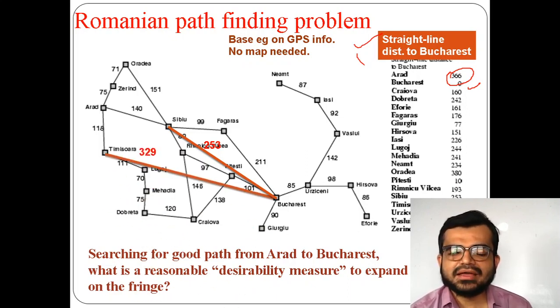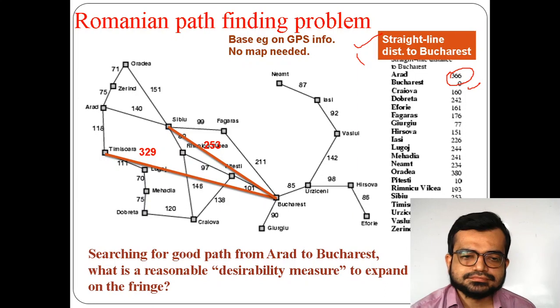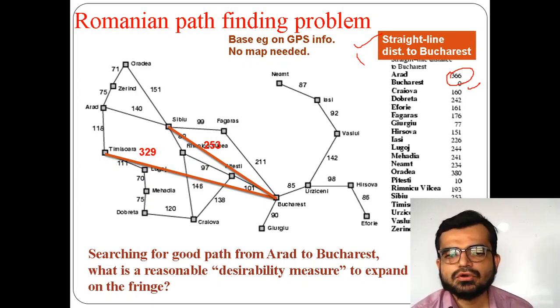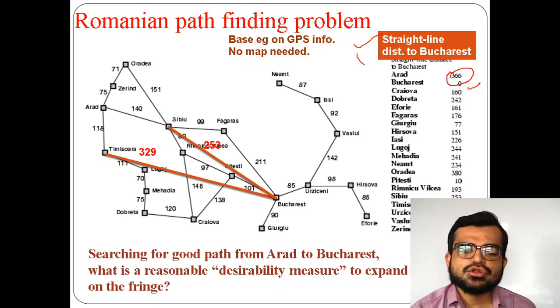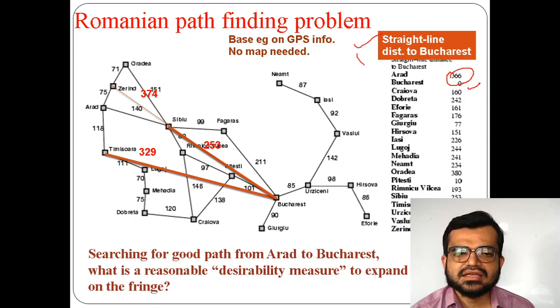And if I am reaching from Timisoara to Bucharest, the aerial or straight line distance is 329 kilometers. Similarly, if I am reaching from Zerind to Bucharest, it is around 374 kilometers.